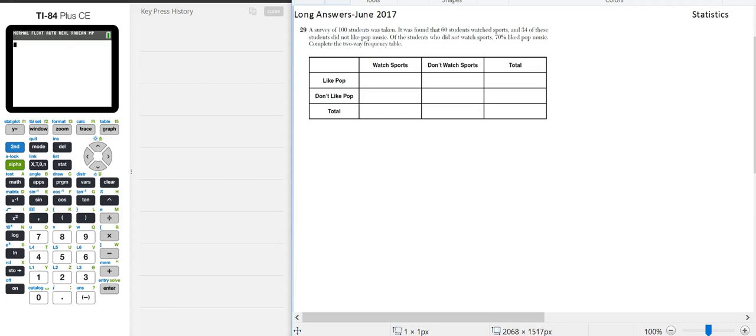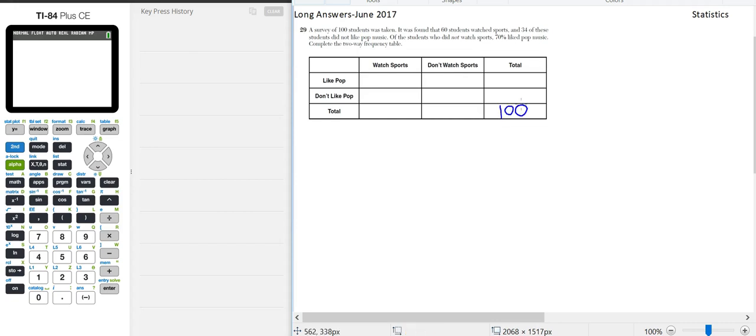So what this question is asking us to do is they give us a blank table and we need to complete the table, put in the values for the table using the information that they give us in the question. So let's see what we know. A survey of 100 students was taken. That means that the total number of students in all who watch sports, who don't watch sports, who like pop, who don't like pop, was 100 students. So that's going to go in this box over here.